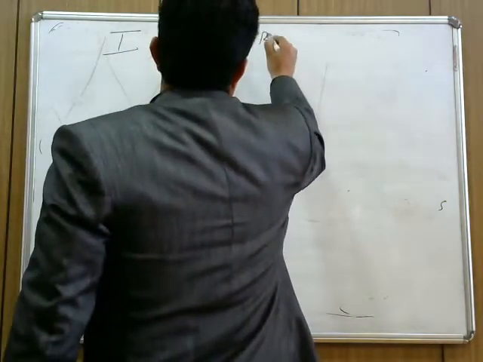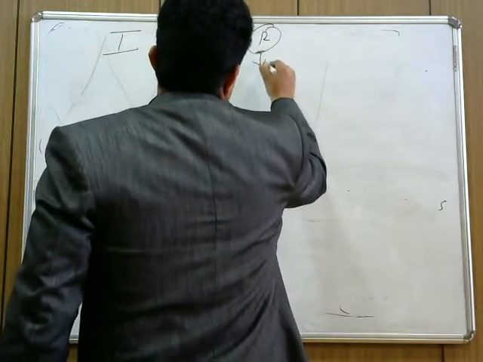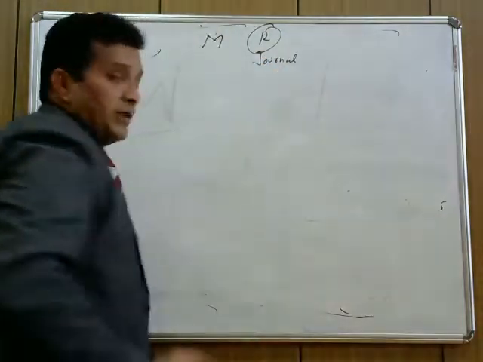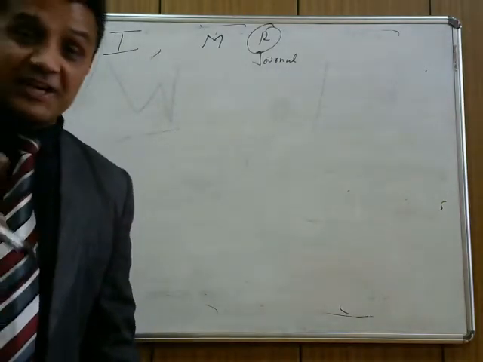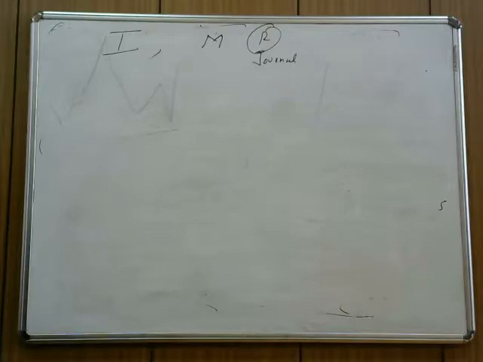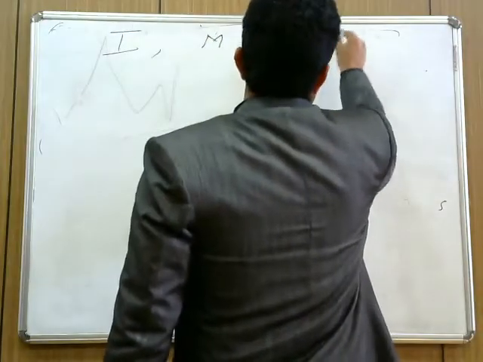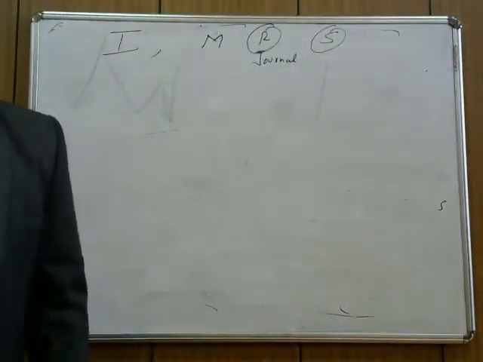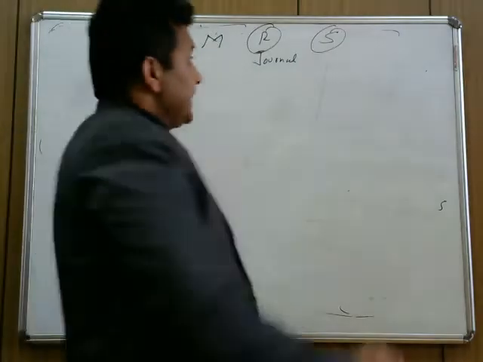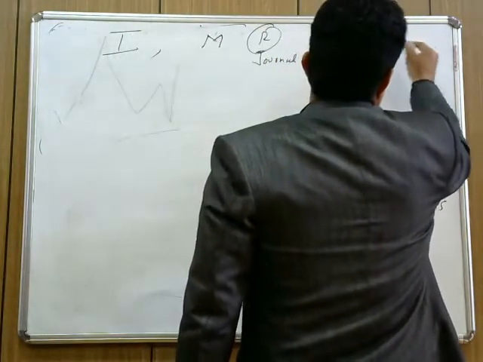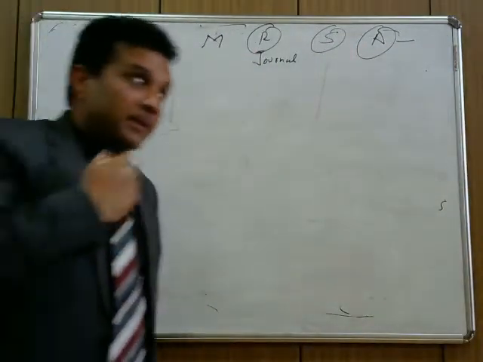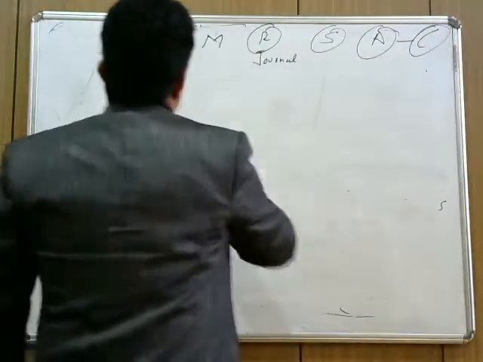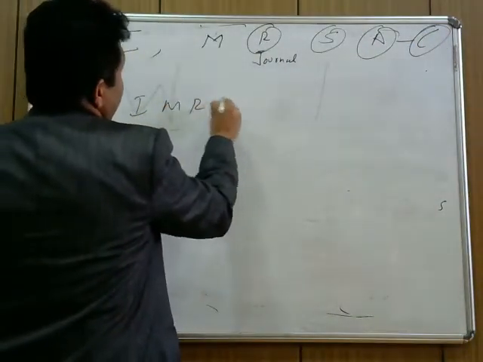Third part is recording. I told you it's important because we create a journal, where we record the transactions. We call it the journal book. Fourth is the journal book, not the jungle book. Next is summarizing. S represents summarizing. Next is analyzing and interpreting, and last is communication, C. So basically accountancy is IMRSAC.